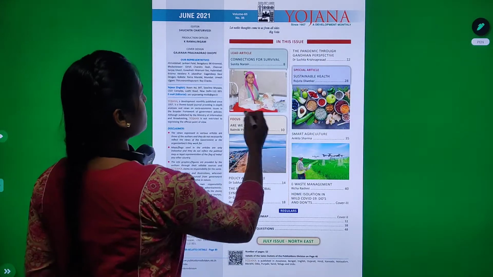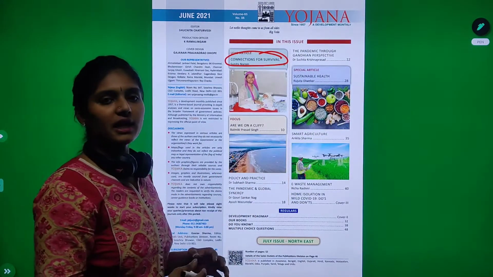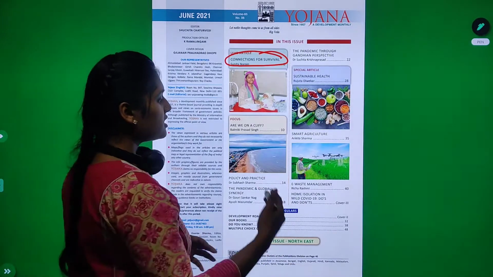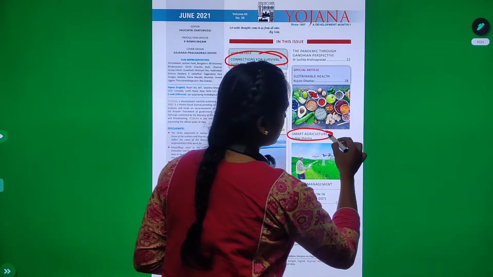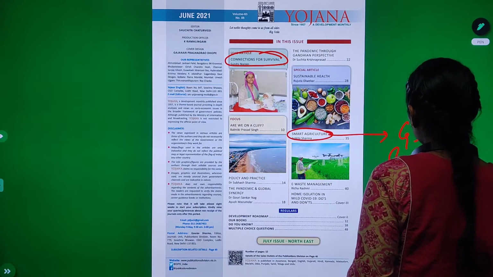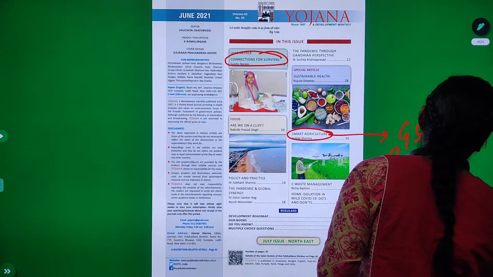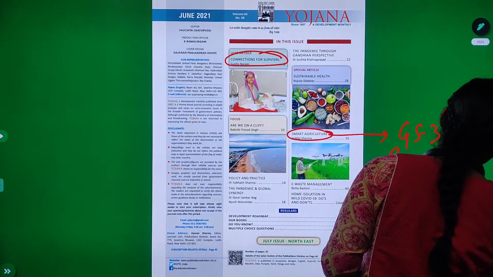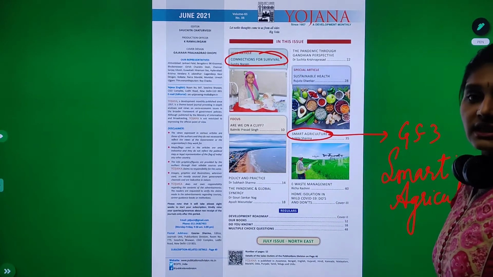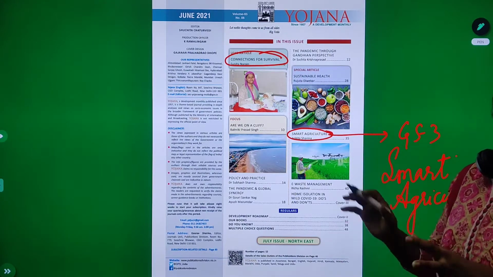Here, connections of survival. This could be a case study based question. Smart agriculture. Yes, this is needed for us. GS3, smart agriculture. What are the agricultural practices which are important for us? That is why I am telling you how you can segregate things.